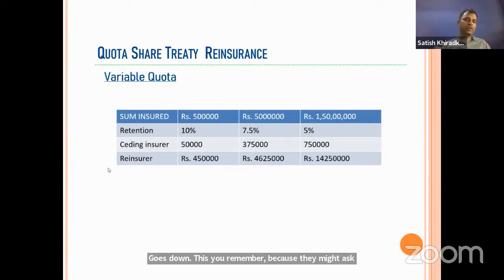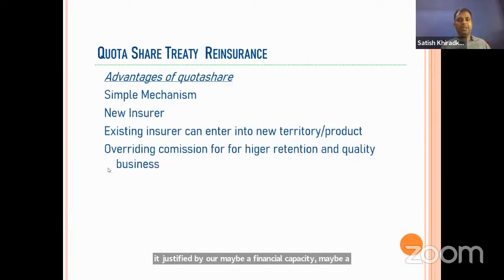Because see, as the sum assured is increasing, what is happening? We do not have so much capacity to accept the risk. So we are keeping lower and lower and lower, which is justified by our financial capacity, maybe our solvency, and all these things, and the remaining is transferred. Now, what are the advantages of the quota share?